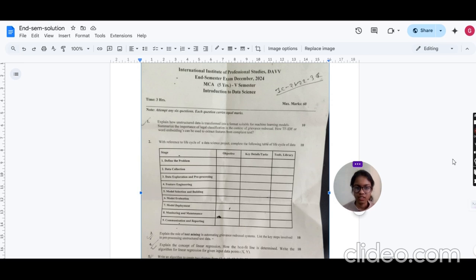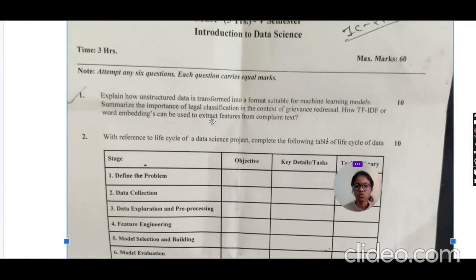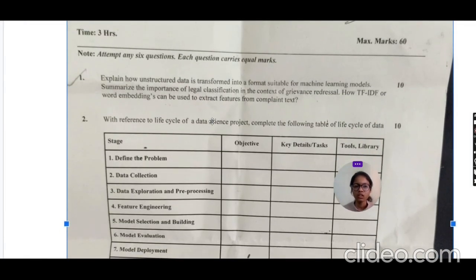So, first we start from question number 1. What is question number 1? Question number 1 is: explain how unstructured data is transformed into a format suitable for a machine learning model. Next, summarize the importance of legal classification in the context of grievance redressals. How can TF-IDF or word embedding be used to extract features from complaint text?